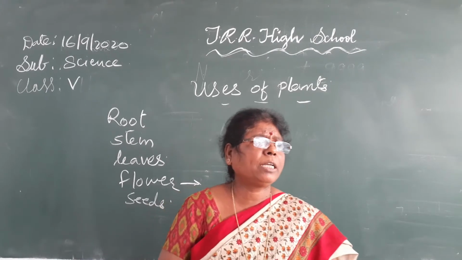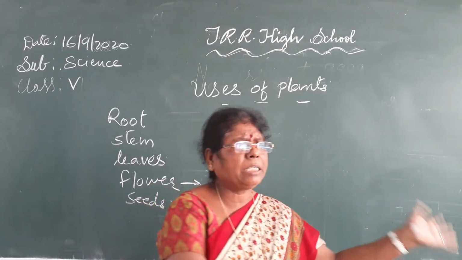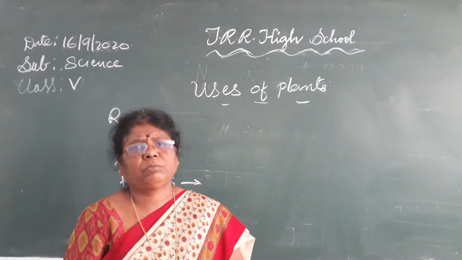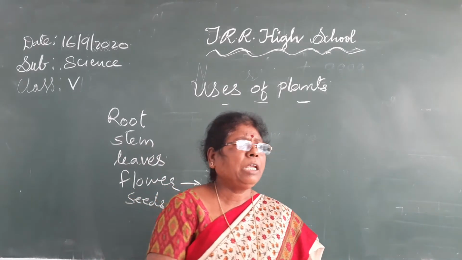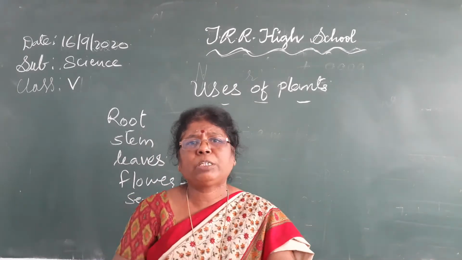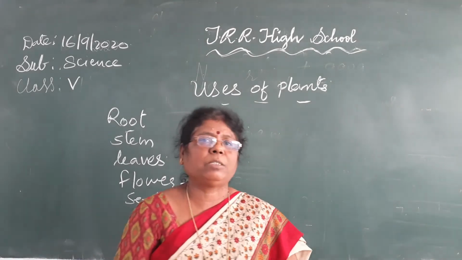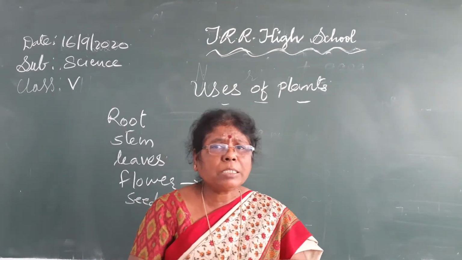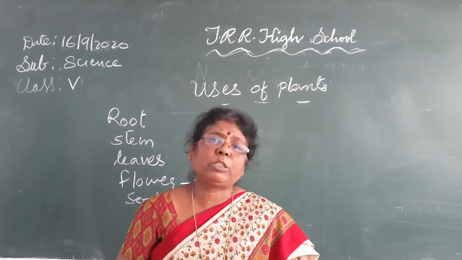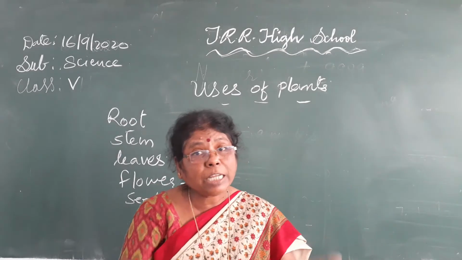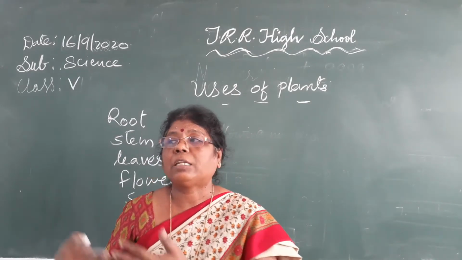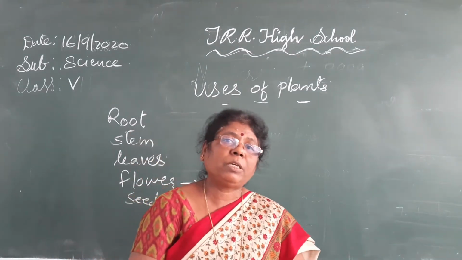All living organisms directly or indirectly depend on plants for their food. If the plants are not there, how do herbivorous animals survive? Herbivorous means plant-eating animals. If herbivorous animals are not there, carnivorous animals also will not be there.